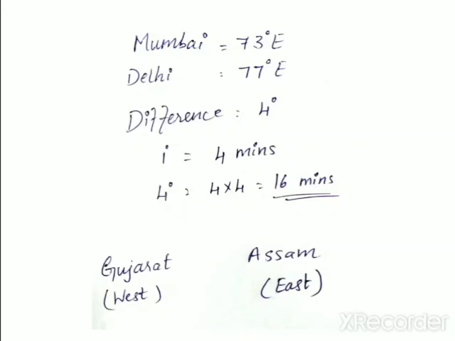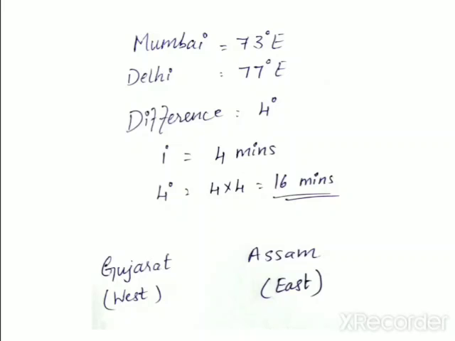So 1 degree longitude takes 4 minutes for its rotation. So 4 degrees equals 4 into 4, 16 minutes. So what is the time difference between Mumbai and Delhi? It is 16 minutes.